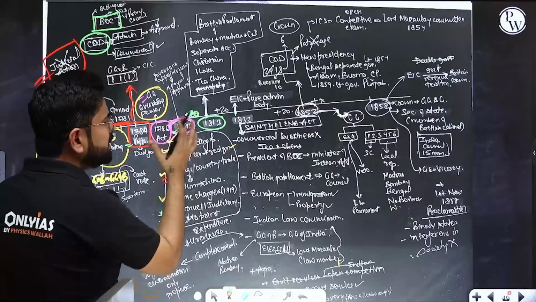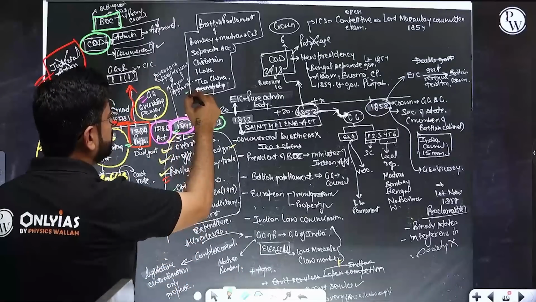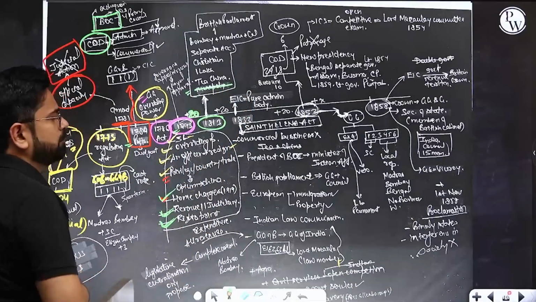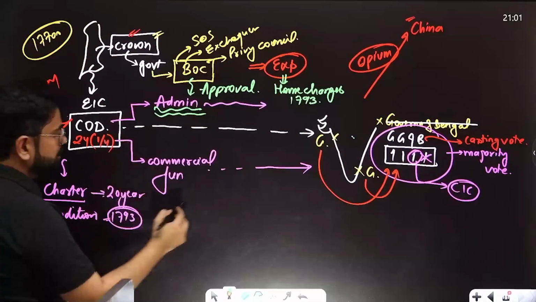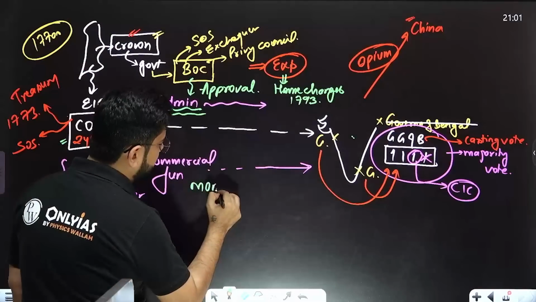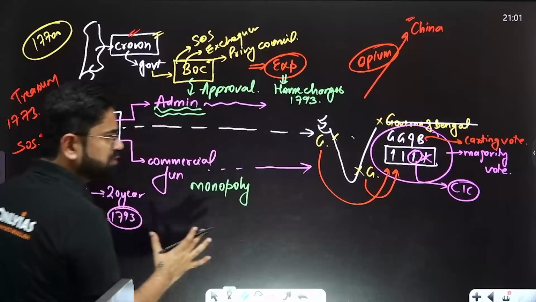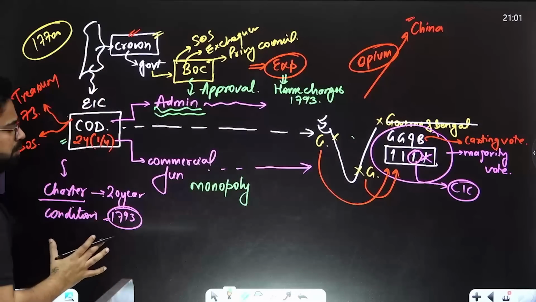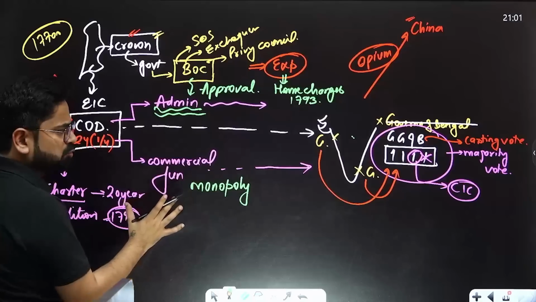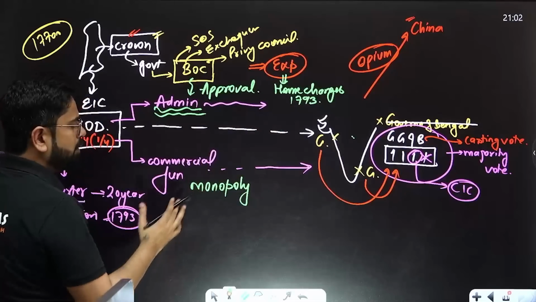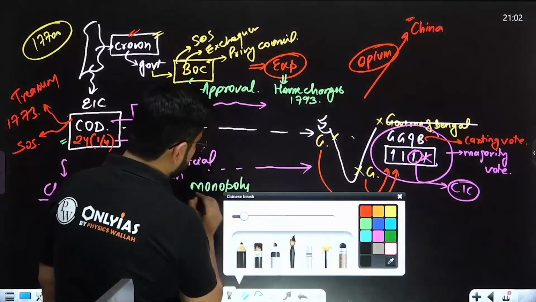So one thing they said, that from here onwards, the monopoly of East India Company will be gone. Till now, East India Company was having monopoly on Indian trade. Only and only East India Company was allowed to trade in India. Of course, from Britain, not the other European companies. From here onwards, it was said that there is no more monopoly.